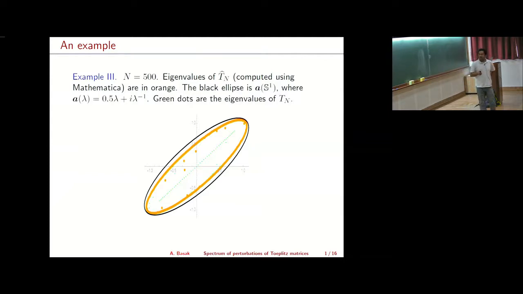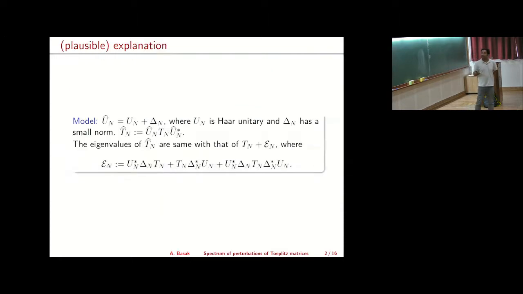Okay. So in this talk, our goal would be to try to model this phenomenon and see what you can understand of that model. You can think that what is really happening is that when you're sampling this hard unitary matrix, because of some rounding error or some other stuff, what you're really sampling is this Un plus some small error matrix.